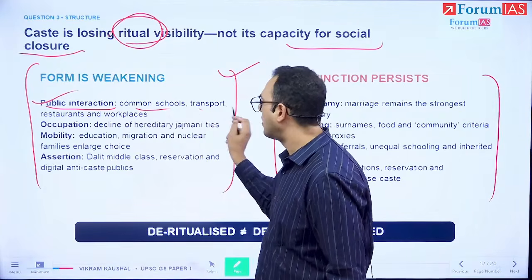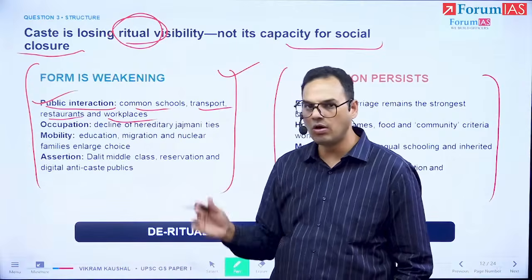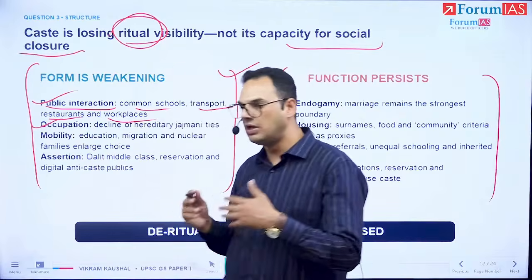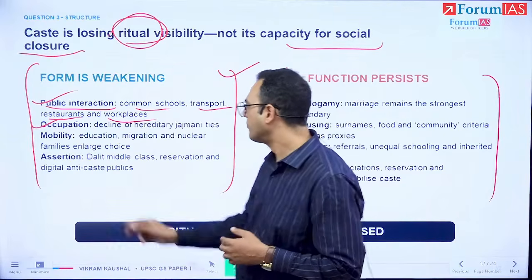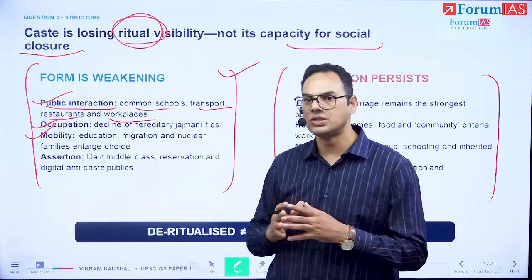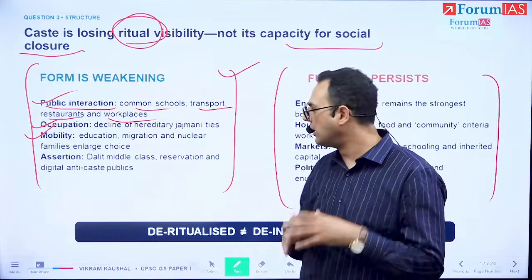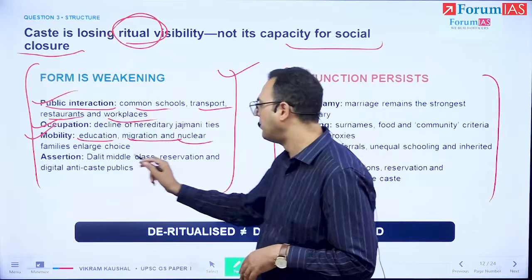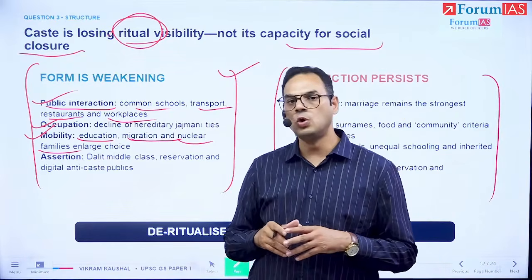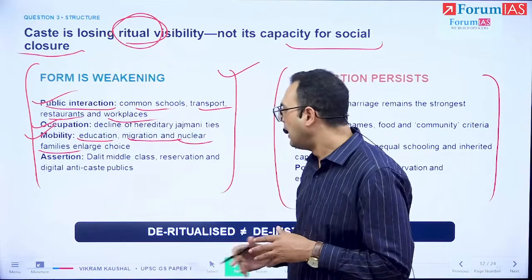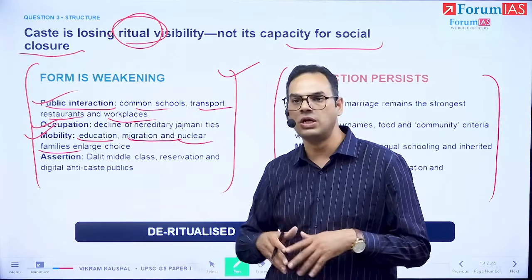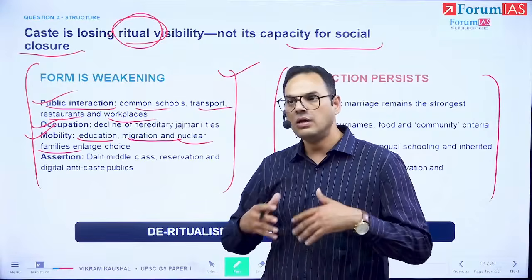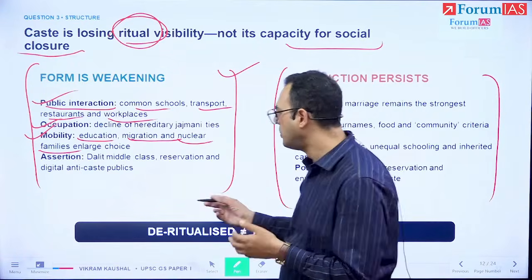So there are common schools, transports, restaurants and workspaces, and all of the physical distancing is reducing. The linkage of caste to occupation is declining. The social mobility barriers are getting reduced, fragmented and broken because we have mass education, migration and nuclear families, which are able to place fewer limitations on people, right? And alongside that, we also have new economic opportunities like the IT industry and the gig economy, which are to a large degree kind of caste blind. And so that creates opportunities for people.